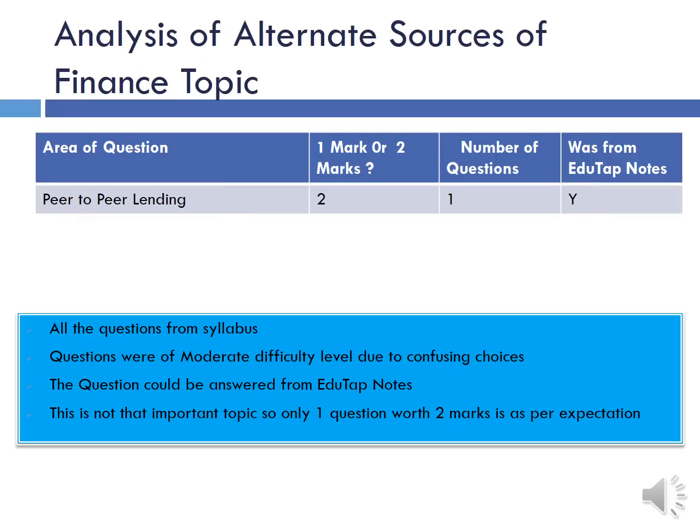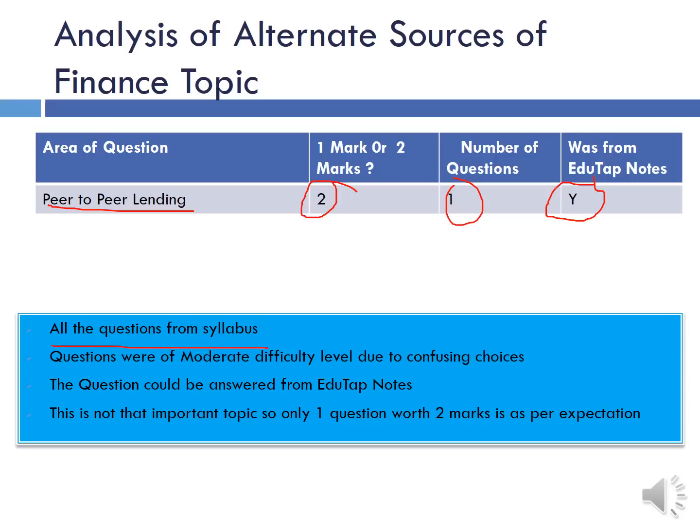Then we move on to the analysis of topic alternate sources of finance. Here also there was one question worth 2 marks on peer-to-peer lending. Again, we have very well explained peer-to-peer lending in our notes, and anyone who would have read even once on peer-to-peer lending in our notes, he would have answered this question very easily.